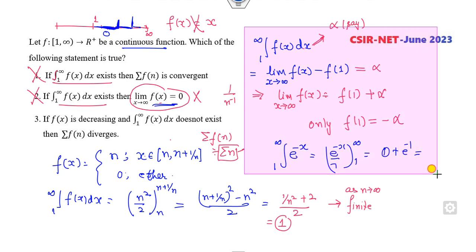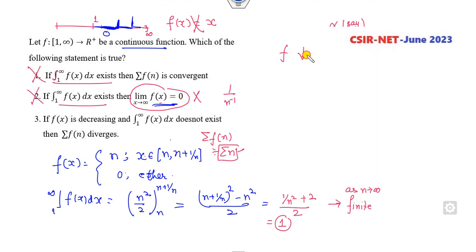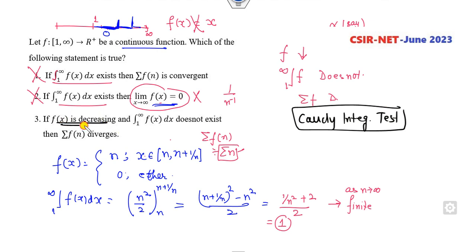So look at the third option. F is a decreasing sequence and this does not exist, then the series is divergent. I think that's a correct statement. Why? This is the standard statement of the Cauchy integral test. What is the Cauchy integral test? If f is a decreasing sequence and the integration is convergent, then the sum of f(n) is convergent. If this is divergent, then this is also divergent. This is straightforward by the Cauchy integral test, so it is the right answer. As I don't know what the fourth option is, if I simply say the fourth option is none of these, then this is a wrong option.